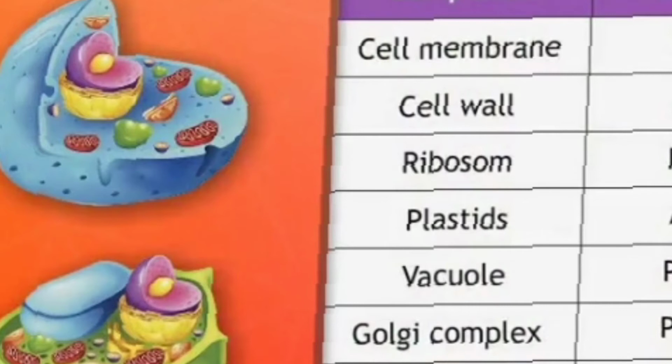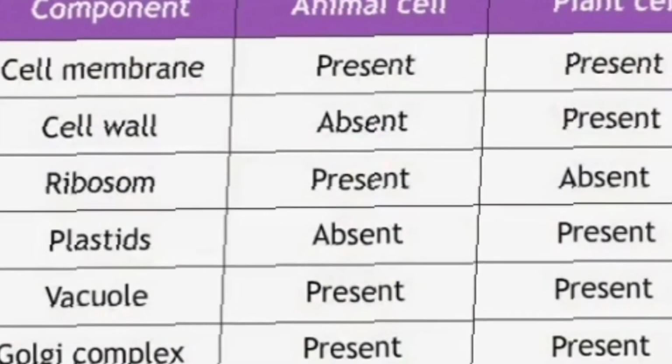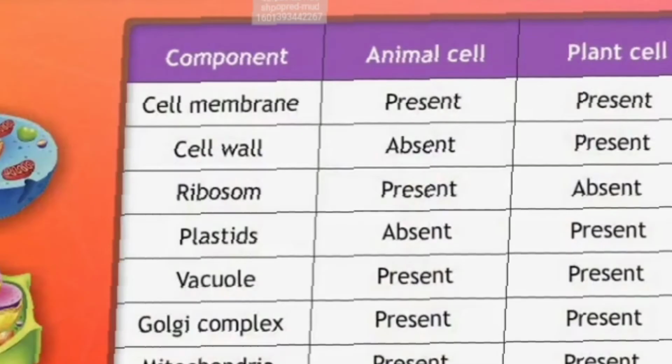And I hope you know about what is nucleus, mitochondria. You can write down that name on page number 67. And then, what are the components present? How did you used to distinguish between the animal cell and plant cell?